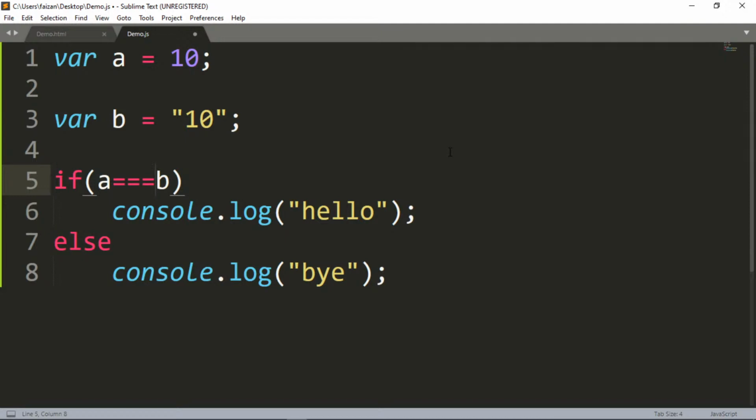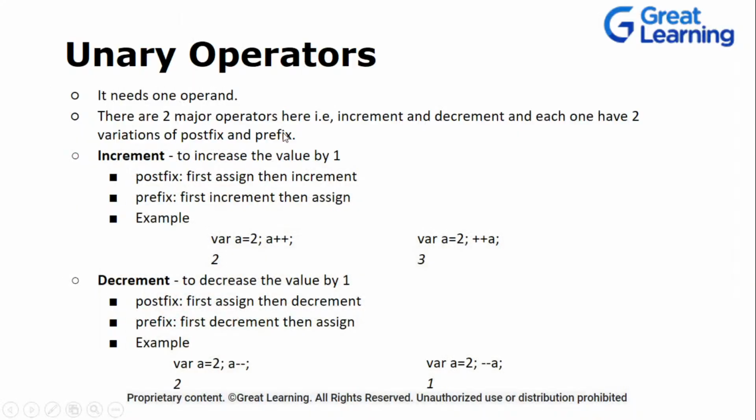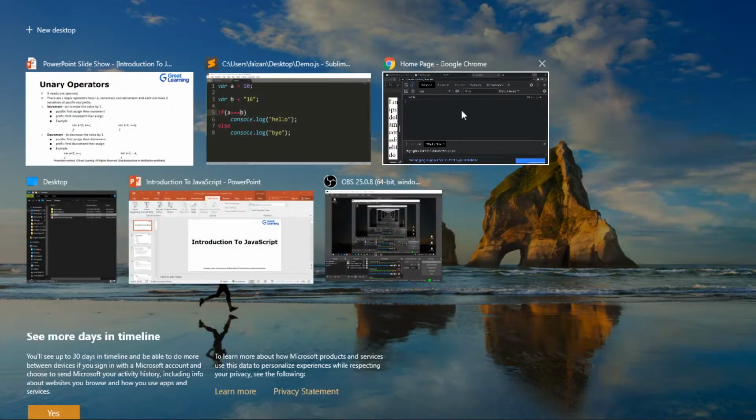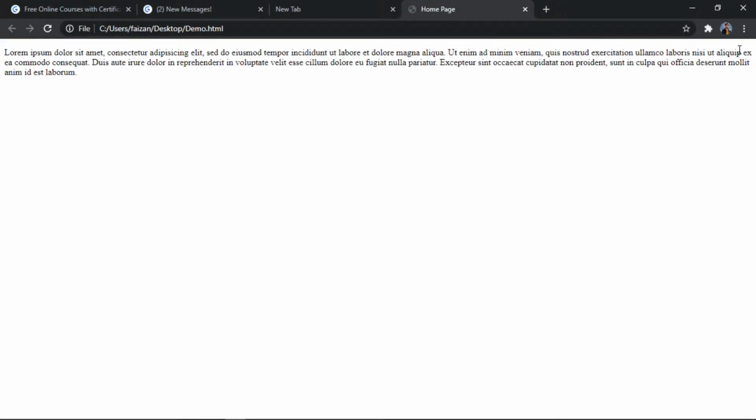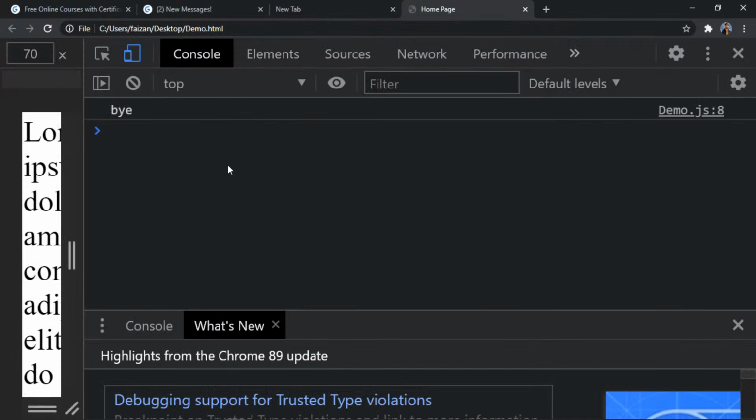Quickly, what will be the output in this case? Will it still be hello or will it be bye? In this case, type coercion will not take place, or you can say that this time around both data as well as data type will be checked. When I refresh this page and go into the console, it will say bye. Exactly, right? Correct. It will say bye, because now we are checking for both data as well as data type.